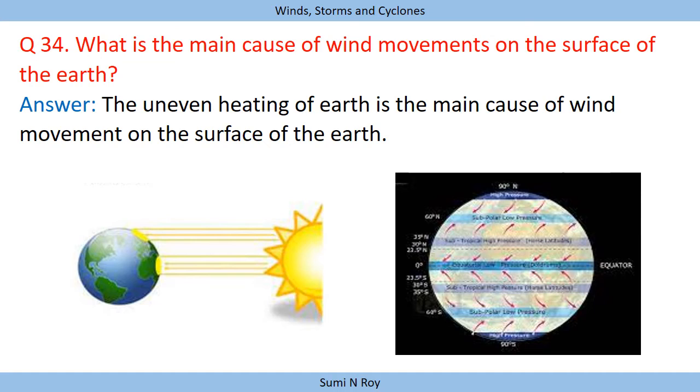Next question, what is the main cause of wind movement on the surface of the earth? The main cause of wind movement on the surface of the earth is uneven heating of the earth, and we know that this is due to two reasons. The first is uneven heating between the equator and the poles, and the second is uneven heating between land and water of the ocean. So these are the two main reasons. Uneven heating of the earth is the main cause of wind movement on the surface of the earth.